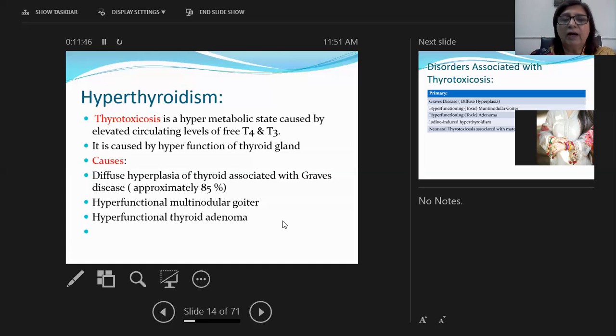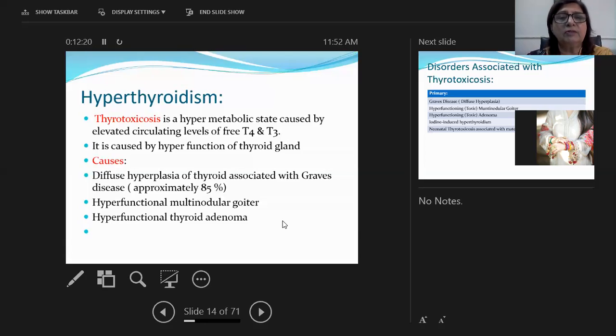It is caused by hyperfunctioning of the thyroid gland. Thyrotoxicosis is caused by hyperfunctioning of the thyroid gland. The causes of hyperthyroidism are diffuse hyperplasia of the thyroid associated with Graves' disease. Approximately 85% of cases of thyrotoxicosis are because of Graves' disease. I am going to explain Graves' disease later in detail. Hyperfunctional multinodular goiter can also sometimes lead to hyperthyroidism, and so can hyperfunctional thyroid adenoma. This can be present as hot nodules, which can also lead to hyperthyroidism.